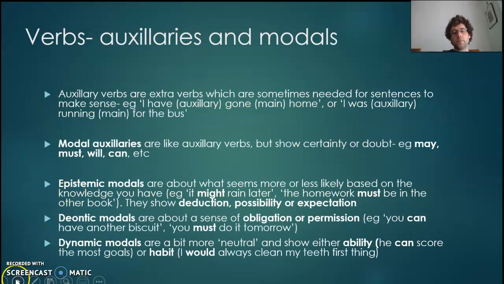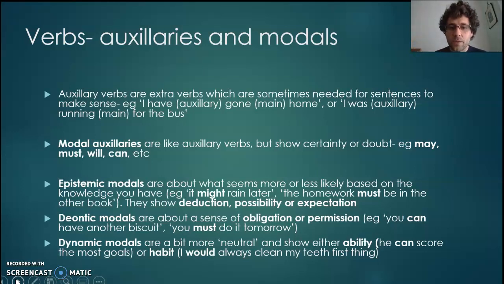So I said a bit earlier, you've got auxiliary verbs. These are extra verbs that you add to a sentence to make it make sense. I've gone home, have is your auxiliary, or I was running, was is your auxiliary verb. They don't have meaning on their own, but modal auxiliaries do. They are your ones that show certainty or doubt. Okay, may, must, will. There's three types here, and I think being able to accurately label these and talk about them will really help your analysis, because it allows you to go into the information about power and what the